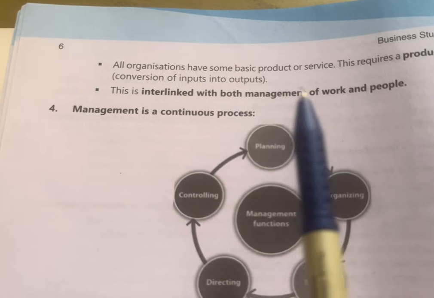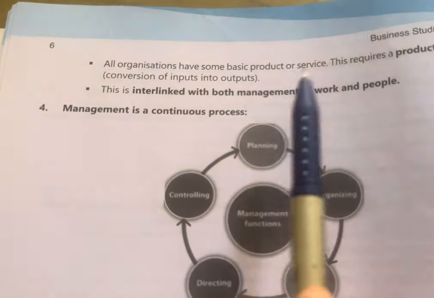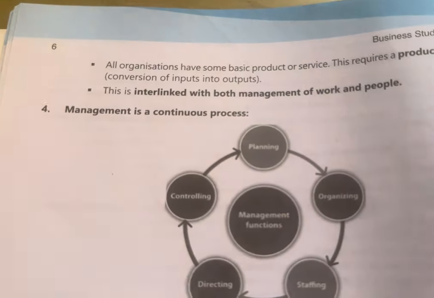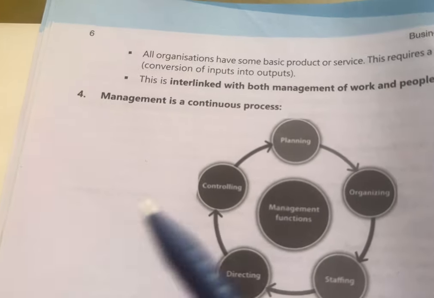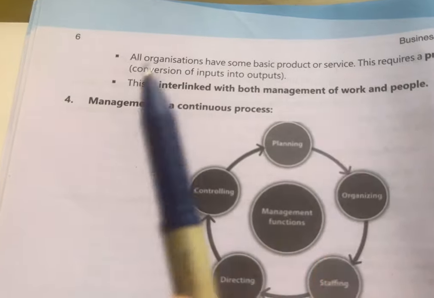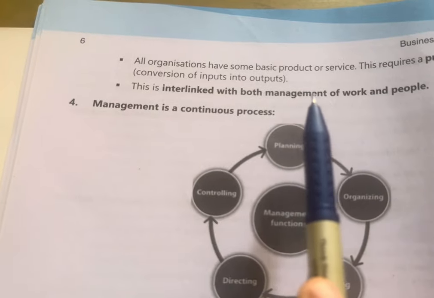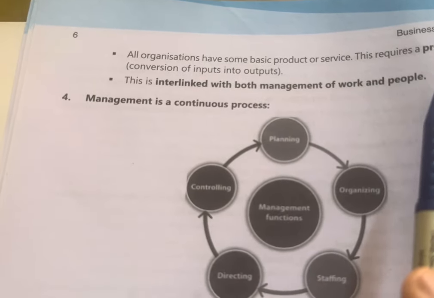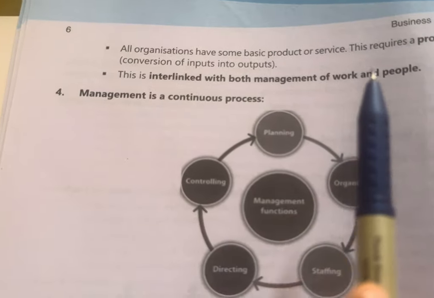Operation means working, day-to-day working. So all organizations have some basic product or service that requires a production process to convert input into output. So here this management of operation is the connection between management of work, how the work is to be done, and management of people, how we are going to manage the people to do that work.